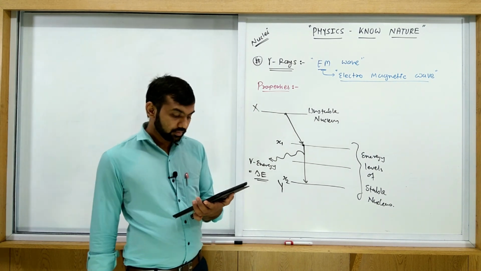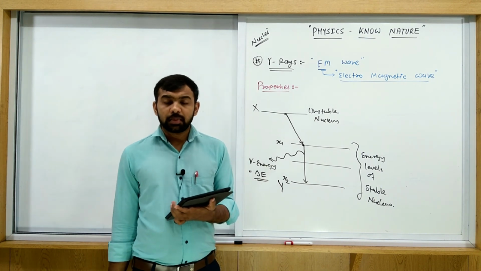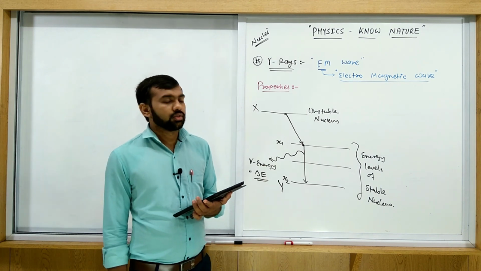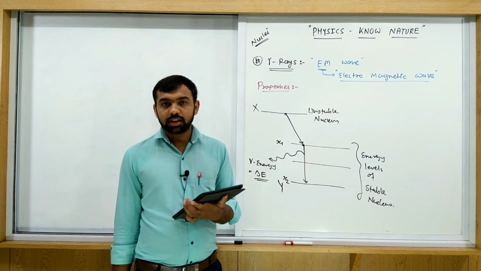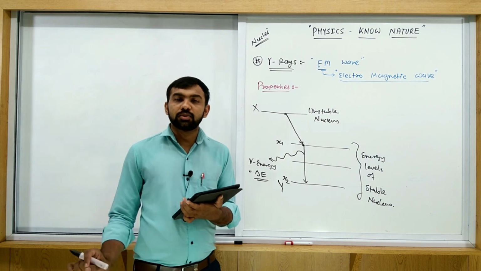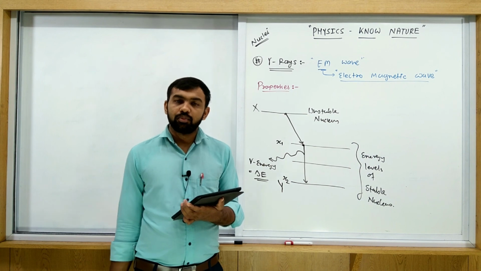And the last one, the speed of gamma rays is equal to 3 into 10 raised to 8 meter per second, which is equal to the speed of light in vacuum.